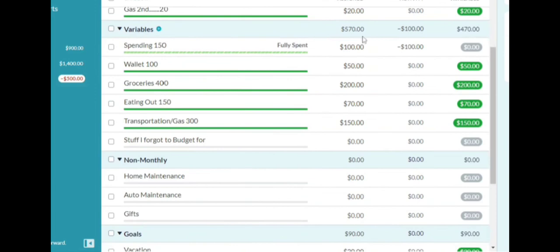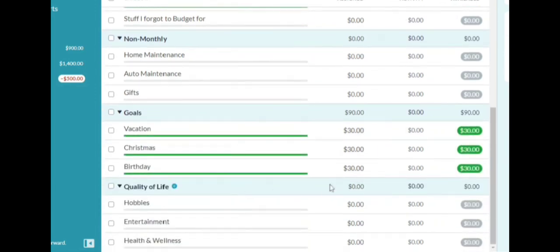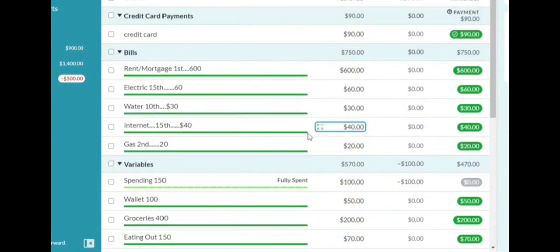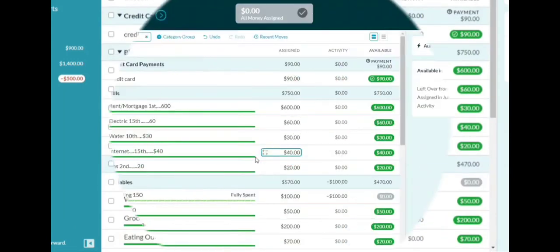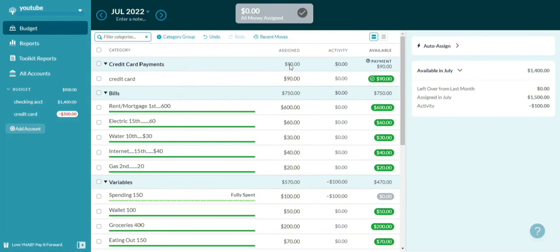And so you're still spending, you're still covering that spending, you're still saving, and you're still paying all your bills. What can go wrong? And you're making extra payments to your credit card, so hopefully that 13 months becomes a little bit less. But this is the reason why I love